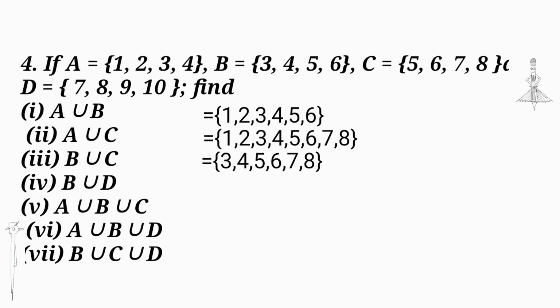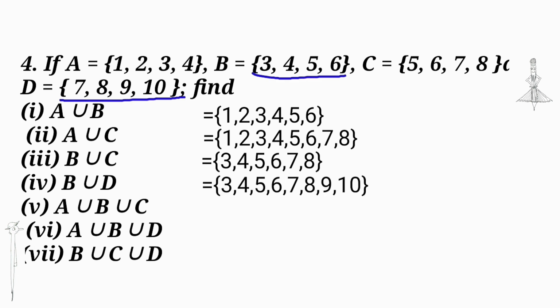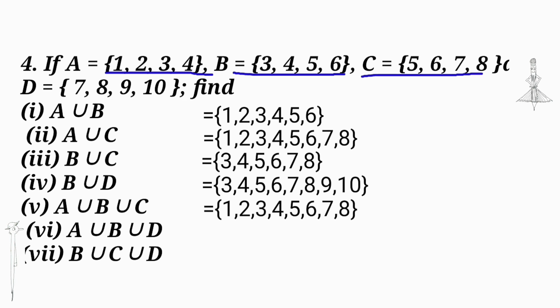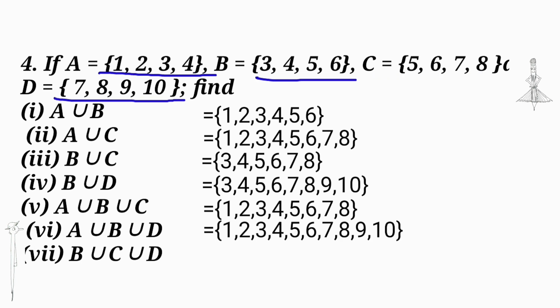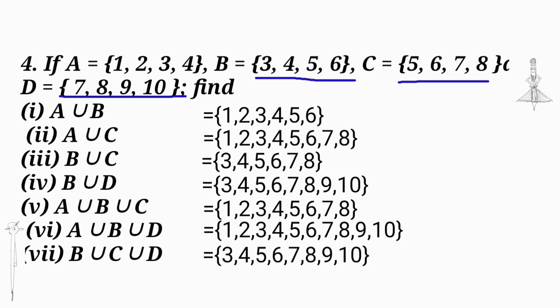Next, B union D is {3, 4, 5, 6, 7, 8, 9, 10}. A union B union C is {1, 2, 3, 4, 5, 6, 7, 8}. A union B union D is all elements of A, B, D. Then we get 1 to 10. Then last, B union C union D is {3, 4, 5, 6, 7, 8, 9, 10}.